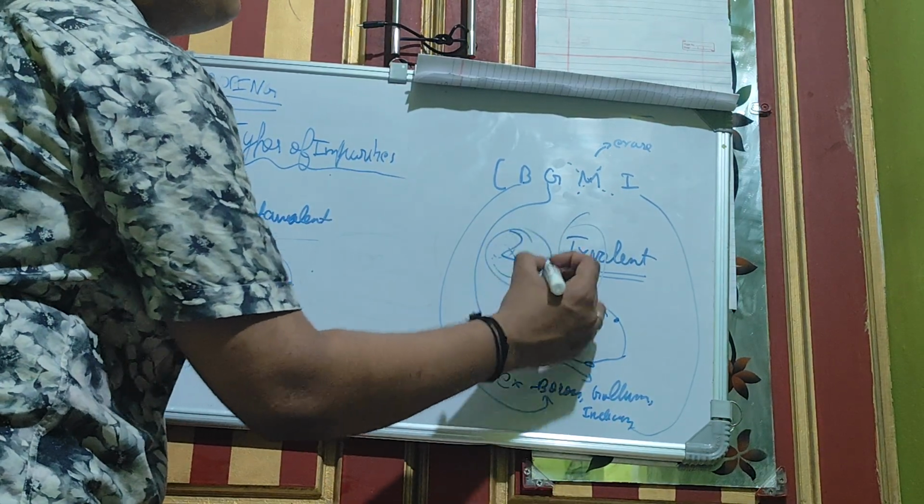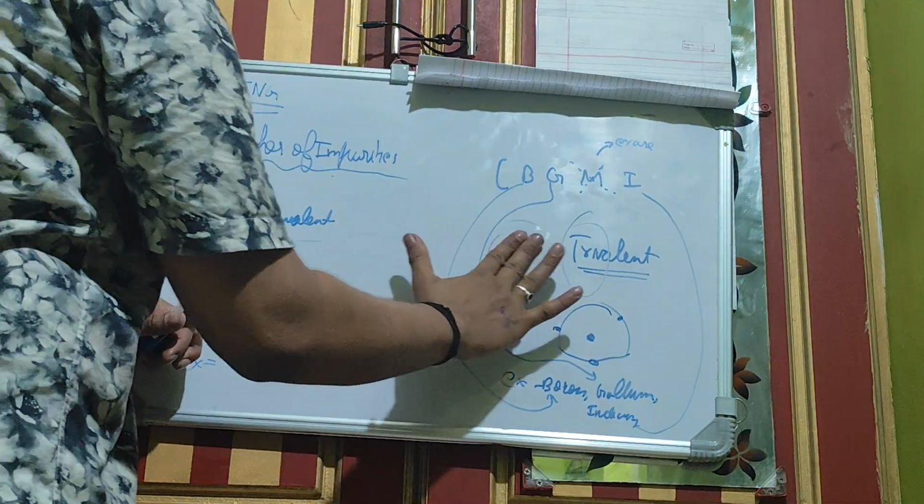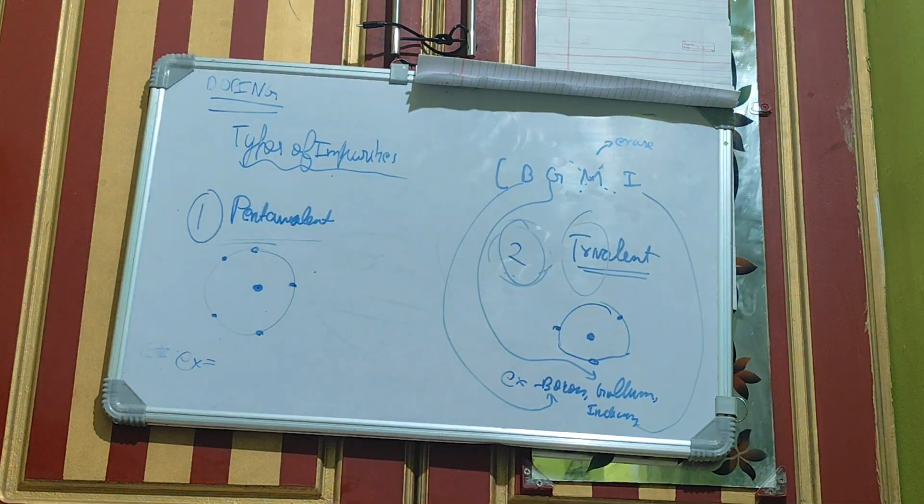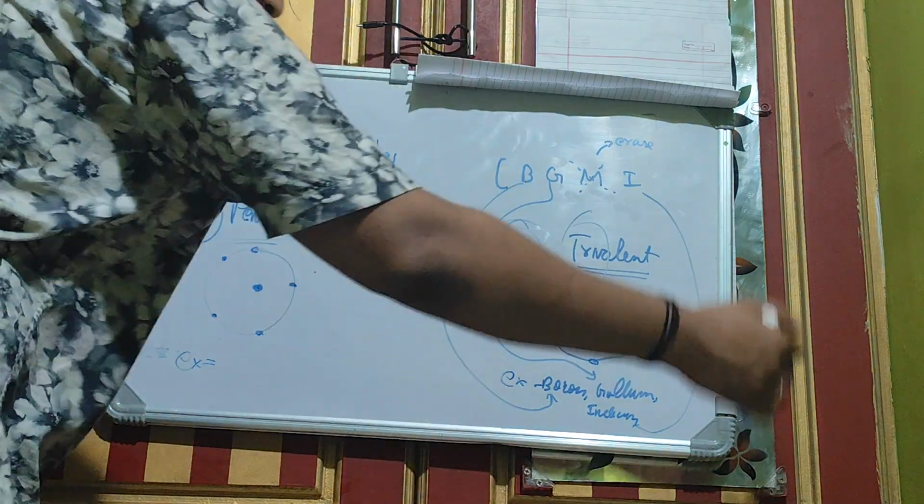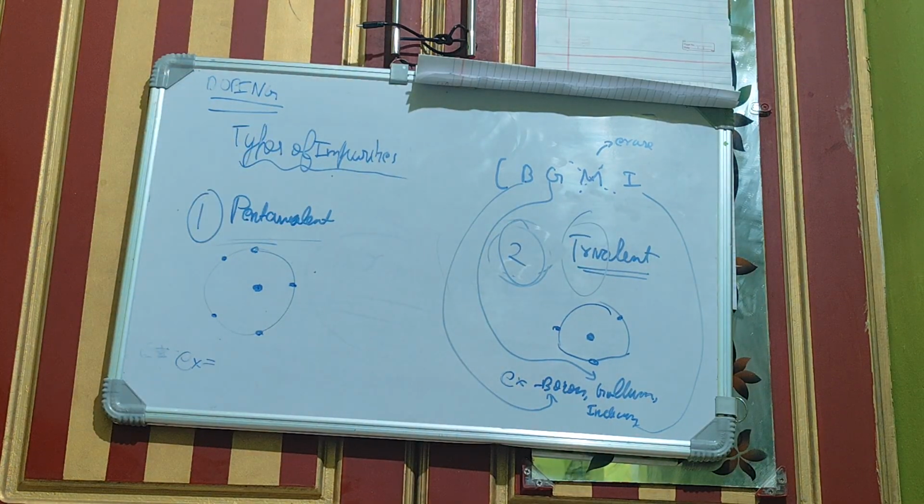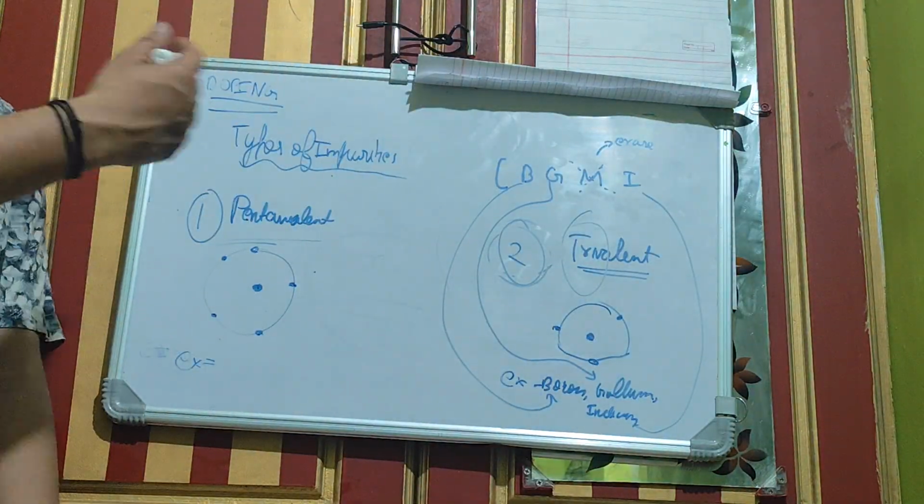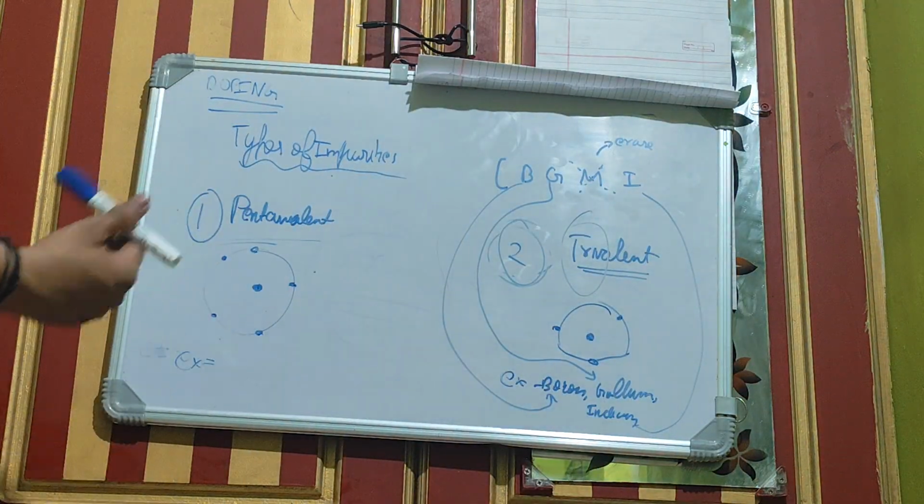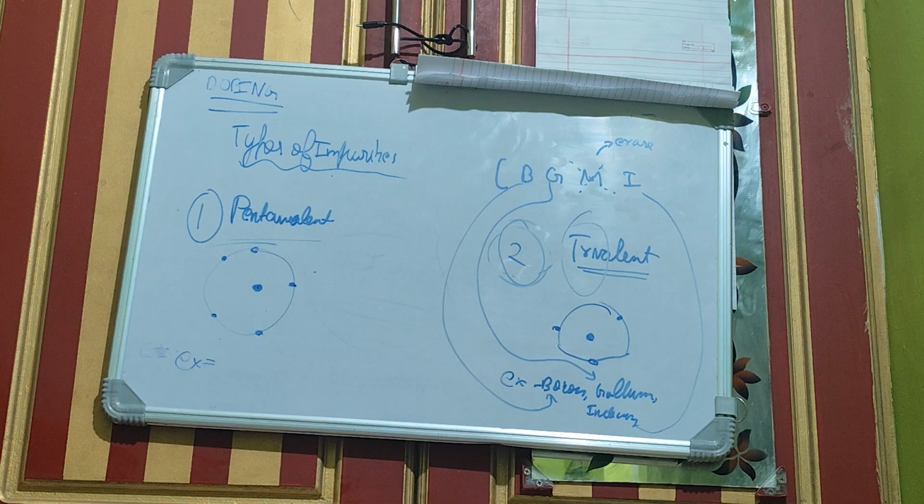So this is the method of remembering trivalent impurities. Now you have pentavalent impurities. So what is pentavalent impurities? Basically, you have 5 electrons in the outermost shell, and that is the valence shell. Now you have the examples of pentavalent impurities, which you could just remember like this.